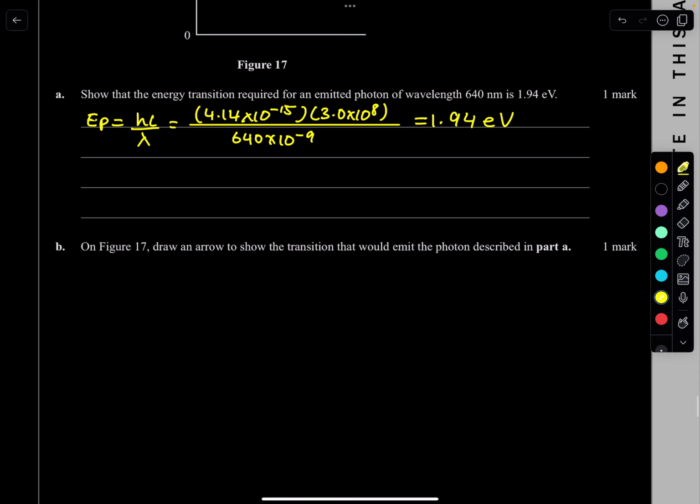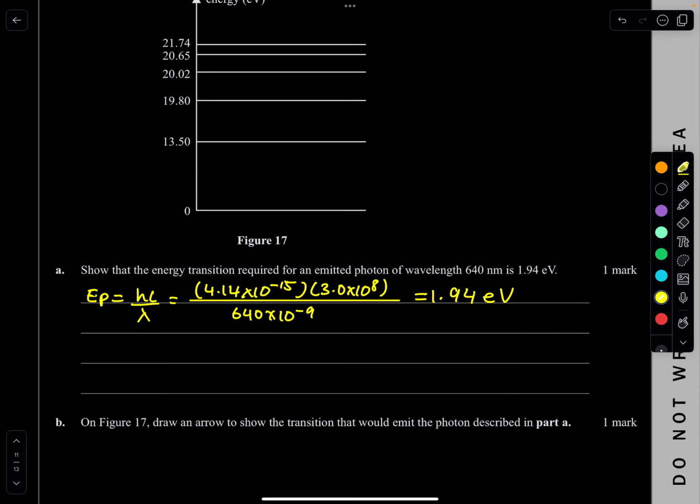On figure 17, draw an arrow to show the transition that would emit this photon. All right, let's see. So 19.8 minus 13. Nope, that's too large. What about this one? 20.0. What about this one? So 20.02 minus 19.8. That gives me 0.22. No, it's very small, so that's not true. Maybe this one over here. Photon basically releasing from here to here. So 20.65 minus 19.8. Still 0.85.